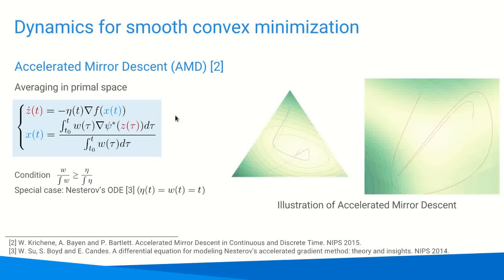The second building block is acceleration. In a previous paper, we showed that a generic way to accelerate first-order dynamics is to add averaging in the primal space. The primal variable x then becomes a weighted average of the mirror trajectory with weights w. The weights w and learning rate eta need to satisfy a simple condition given here. In particular, Nesterov's dynamics can be written as a special case of this family.